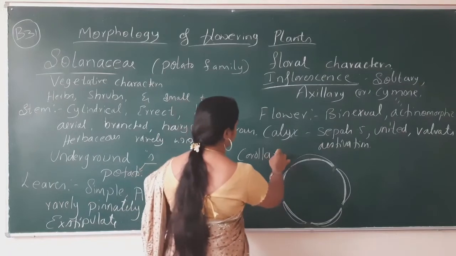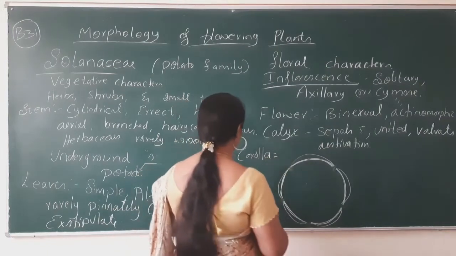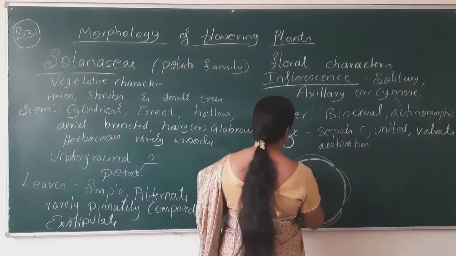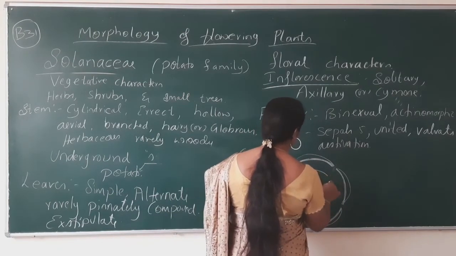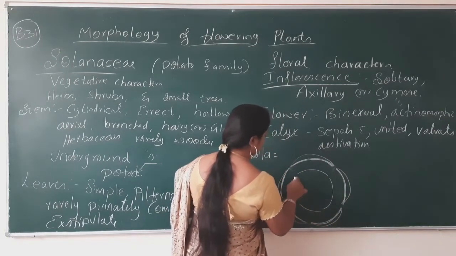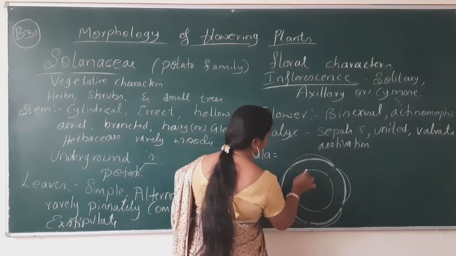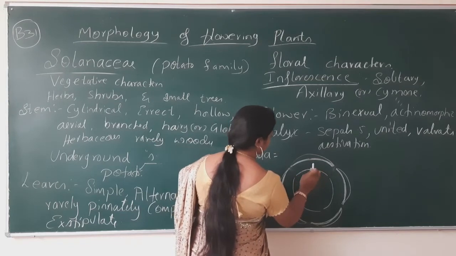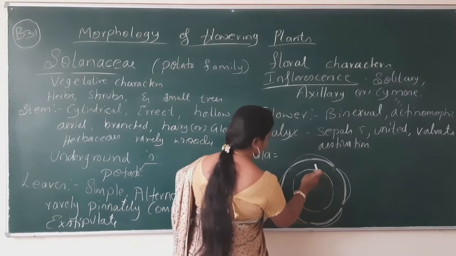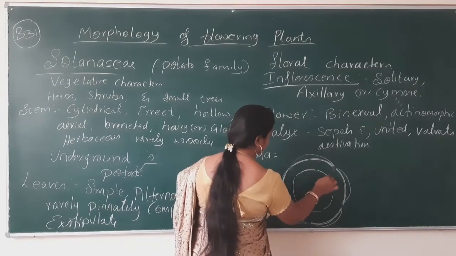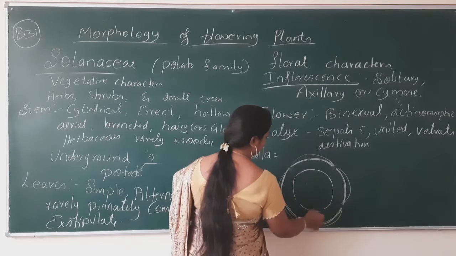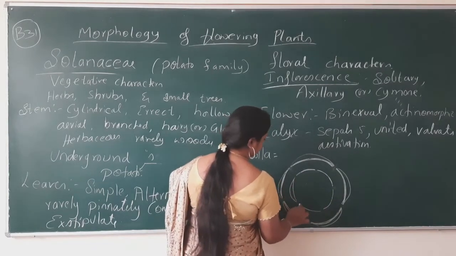Now coming to the corolla, corolla too has the same description: petals 5, united, and valvate estivation. Now we have 5 petals: 1, 2, 3, 4, 5.